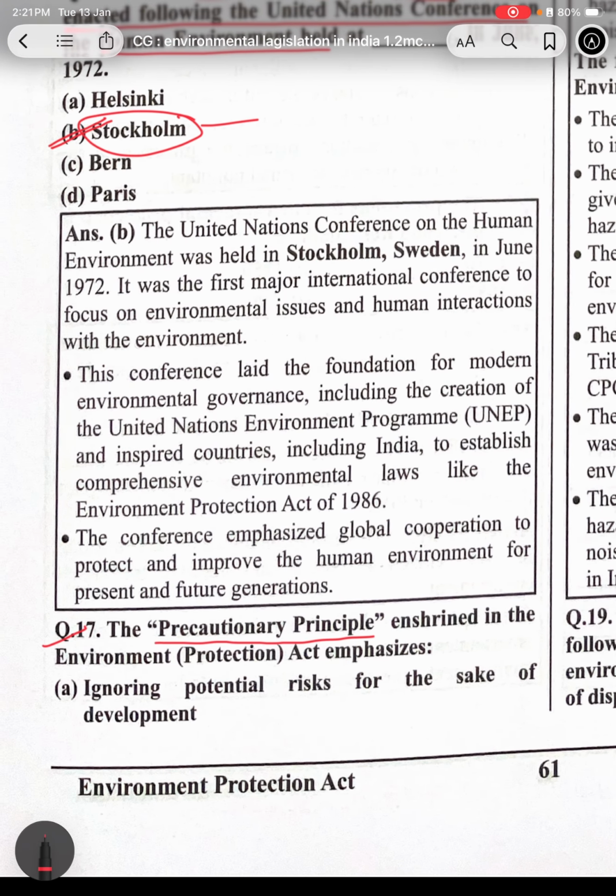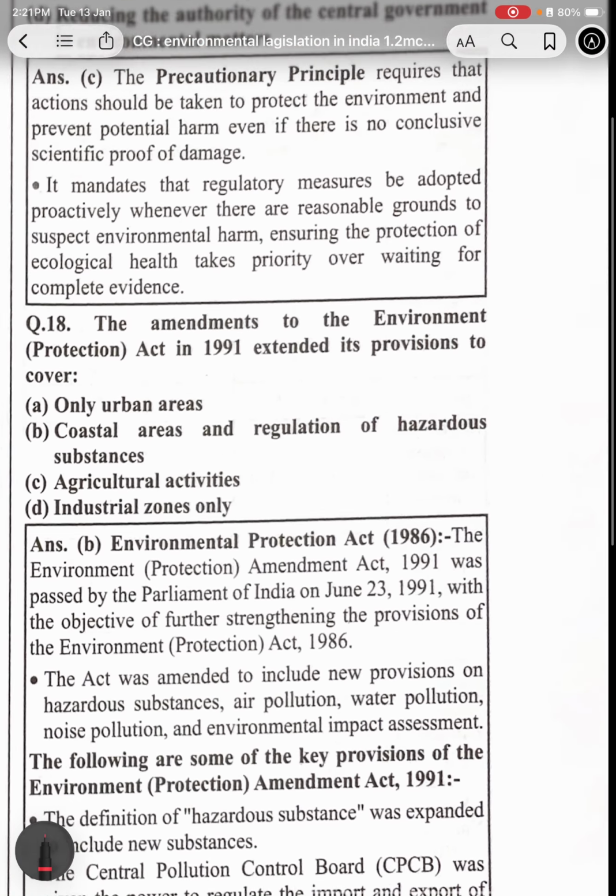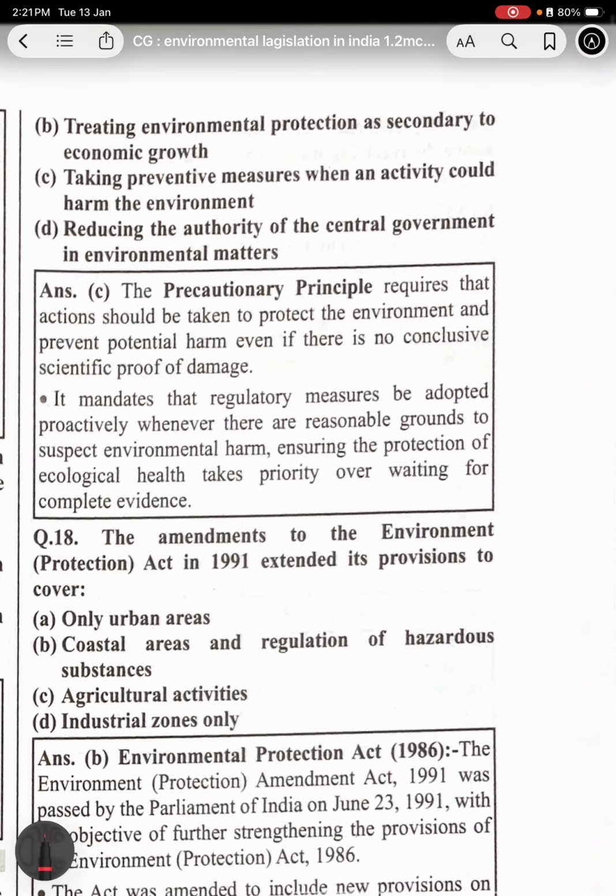The precautionary principle embodied in the Environment Protection Act emphasizes which of the following: ignoring potential risks for the sake of development, treating environment protection as secondary to economic growth, or taking preventive measures when an activity could harm the environment.